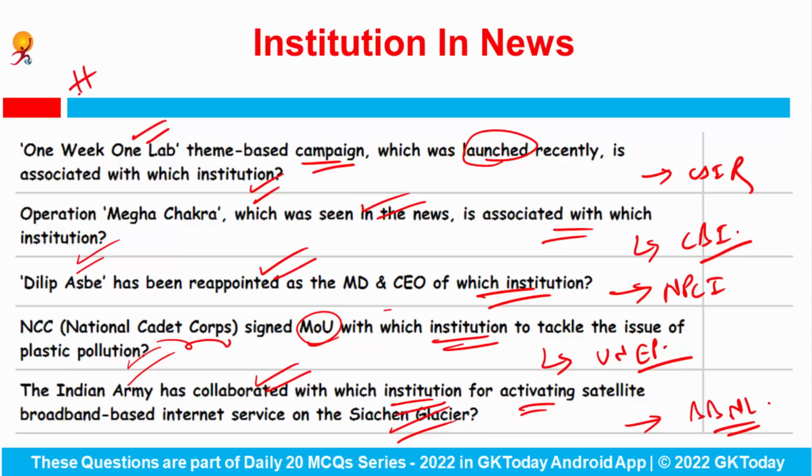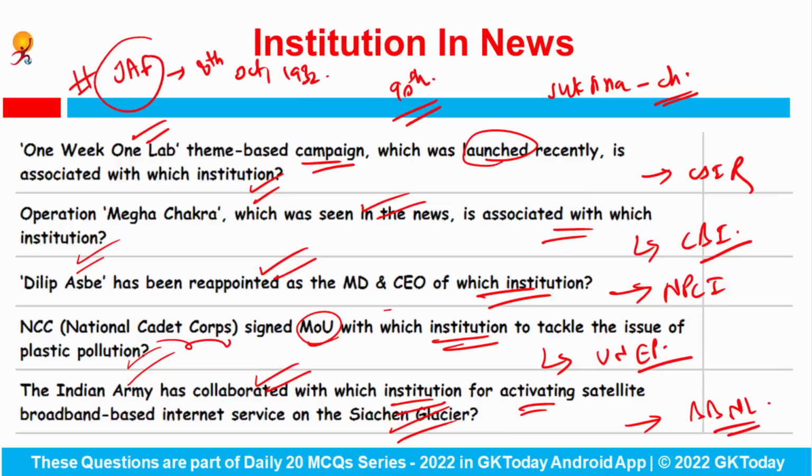Now don't forget that Indian Air Force was raised on 8th of October 1932, and this year the Air Force is celebrating its 90th raising day on 8th of October. Okay, so this year the Air Force Day flypast was scheduled to take place over Sukhna Lake in Chandigarh, and for the first time the parade and flypast of Air Force Day have been moved out of the National Capital Region. Okay, so you can be asked that which institution celebrated its 90th Raising Day on 8th of October. So answer would be Indian Air Force.